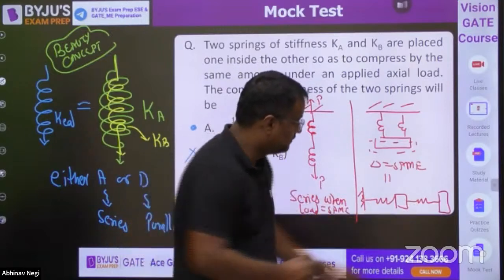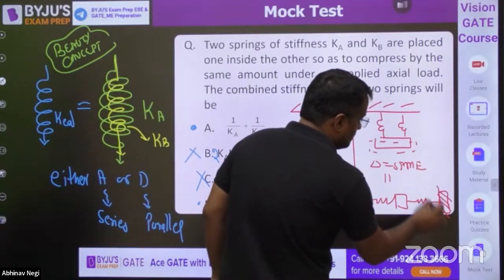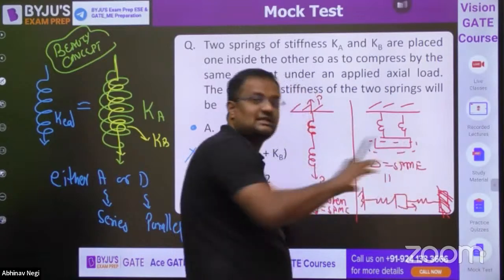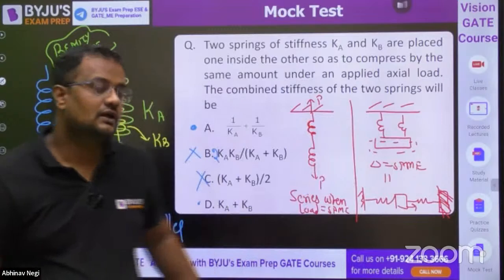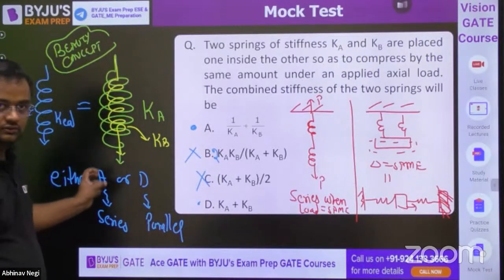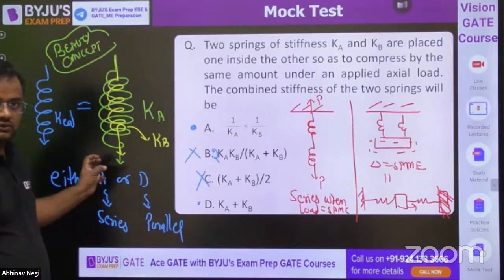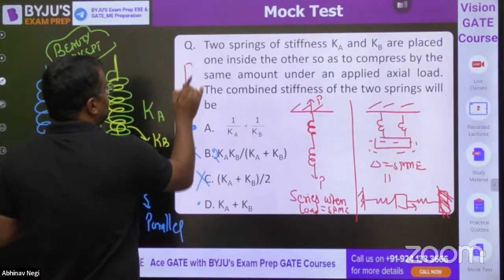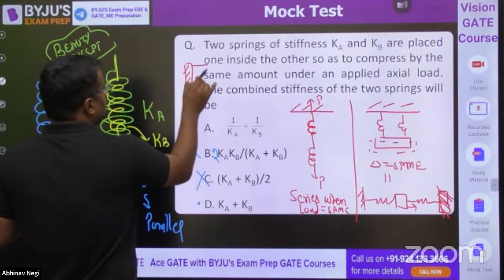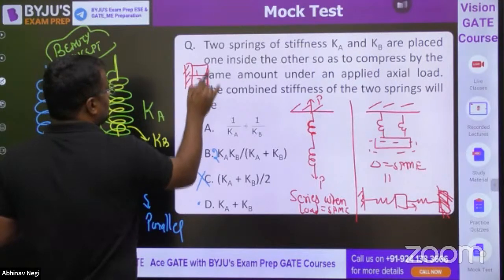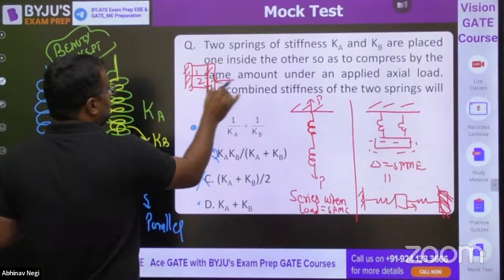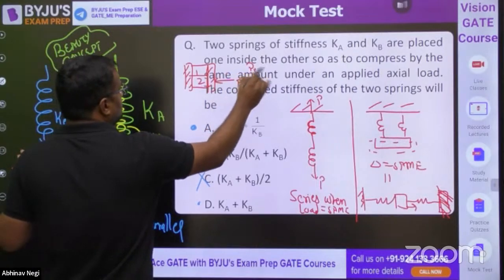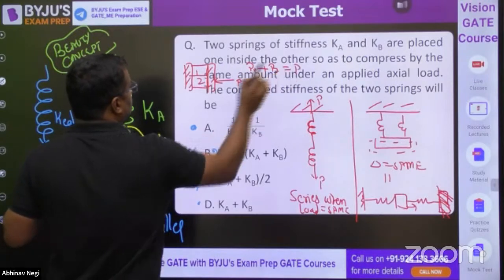This is a fixed support. If this block is moved here, the elongation of this and the contraction of this is the same. So that is also parallel. Now I am applying a P load. Many questions you have done like this. This is one material and this is another material, they are composite or whatever. If P load is applied, I don't know how much is going in P1 and how much in P2, but P1 plus P2 is equal to P.